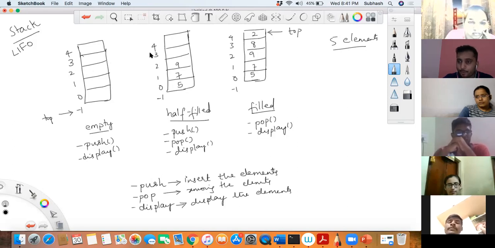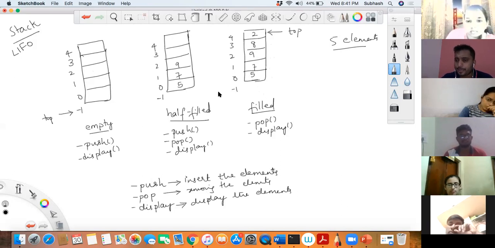Similarly, when I want to pop, I will remove this element, decrement the top. I will remove this element, decrement the top, and so on. The moment it reaches -1, it means there is nothing more to remove because it has reached the empty stack. Okay, did you slightly understand something?